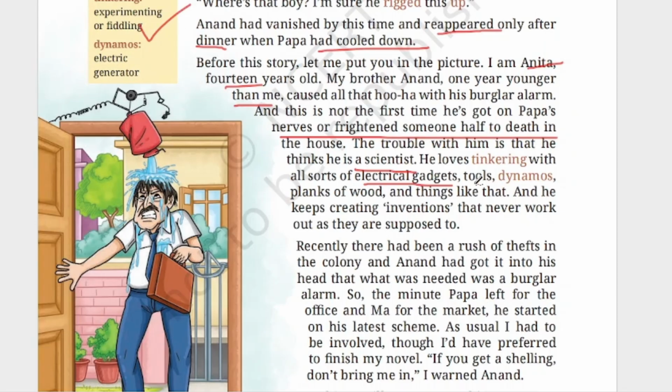Okay, with what all things he was experimenting? With tools, dynamos, planks of wood, and things like that. Dynamos means which generate electricity. Okay, so all these things he was using, and he was trying to invent new things every time. And he keeps creating inventions that never work out as they are supposed to. So what he thinks and what he's developing, actually it doesn't work. Whenever he tries to invent something, the final product is not what he is supposed to make, means what he thinks, he is not able to do that.